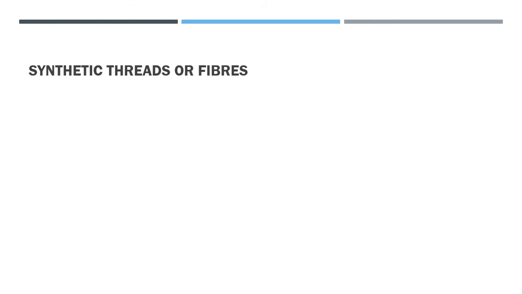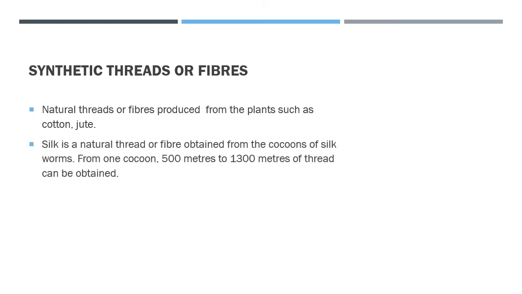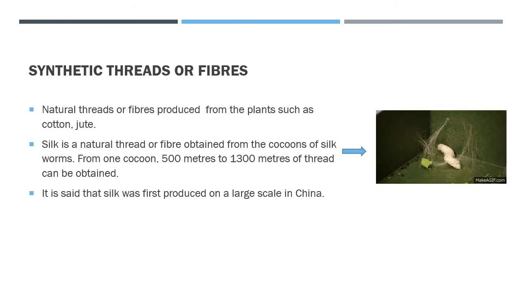Synthetic threads or fibers. Natural threads or fibers are produced from plants such as cotton and jute. Silk is a natural thread or fiber obtained from the cocoons of silk worms. From one cocoon, 500 meters to 1300 meters of thread can be obtained. It is said that silk was first produced on a large scale in China. Here in this picture you can see how the silkworm cocoon is formed, the silk.